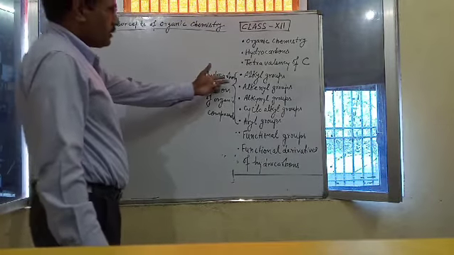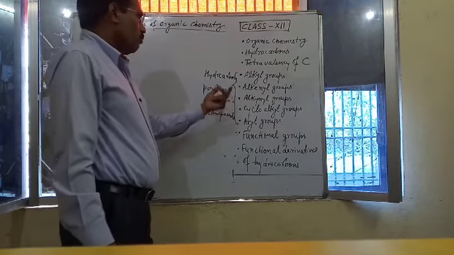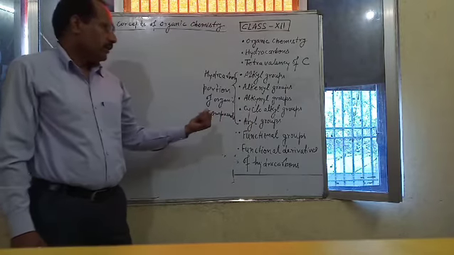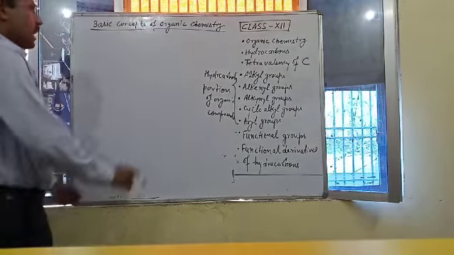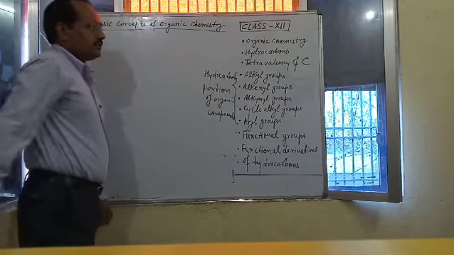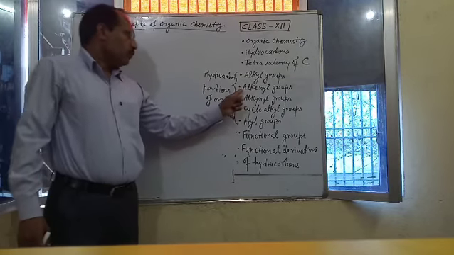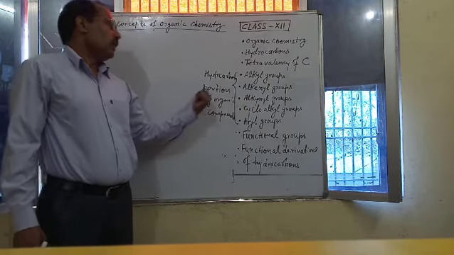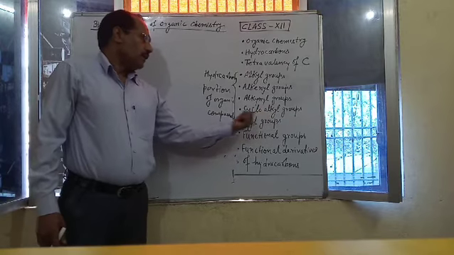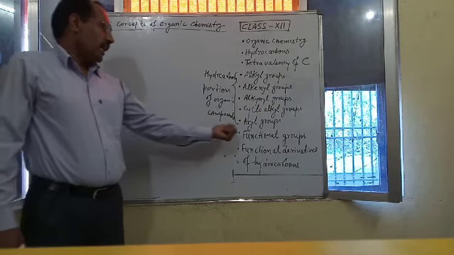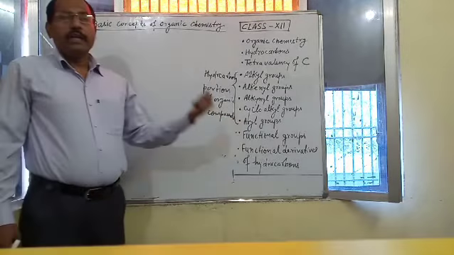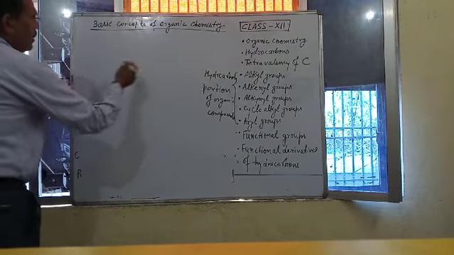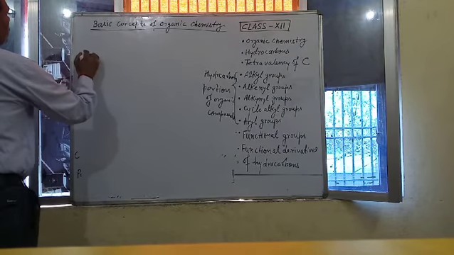So one by one we discuss alkyl group, cycloalkyl group, aryl group. Alkyl group is related to alkanes, alkenyl related to alkenes, similarly alkynyl related to alkynes, cycloalkyl related to cycloalkanes, and aryl group related to arenes or benzene. So one by one, alkyl group. These are alkanes.